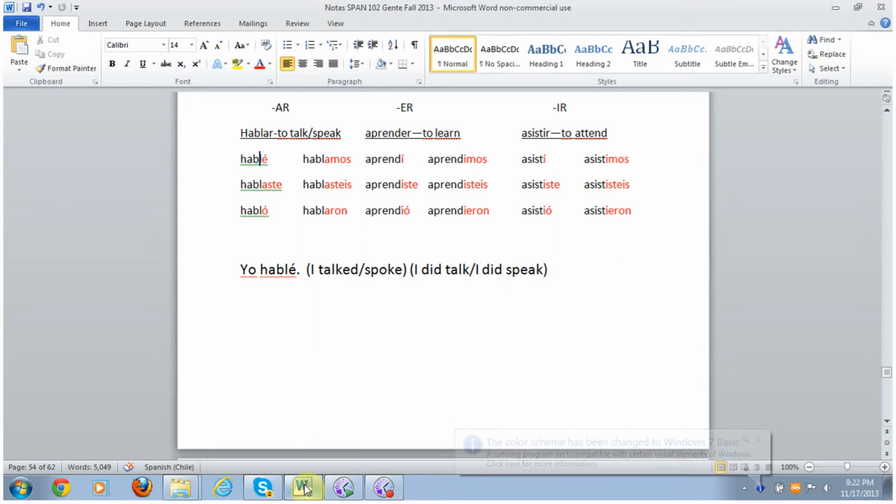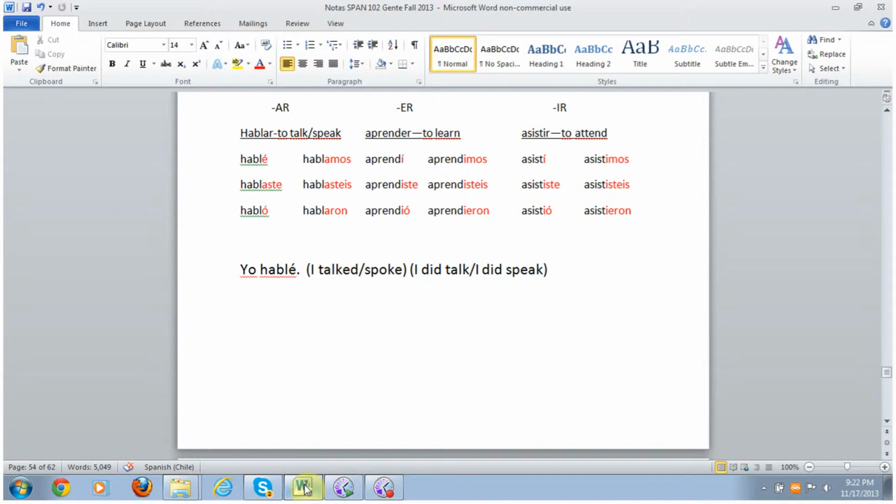We want to give some help with the preterite tense. The preterite tense is a past tense, and what you do is you start with the regular infinitive and drop the AR, the ER, and the IR from it. Once you do that, then you add the endings, las terminaciones, that you see here in red.